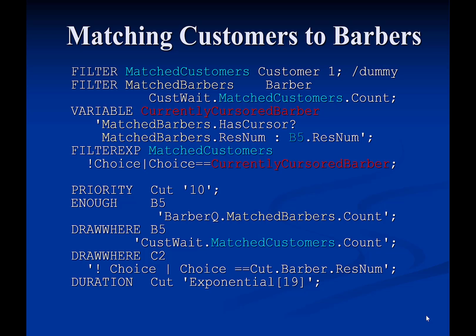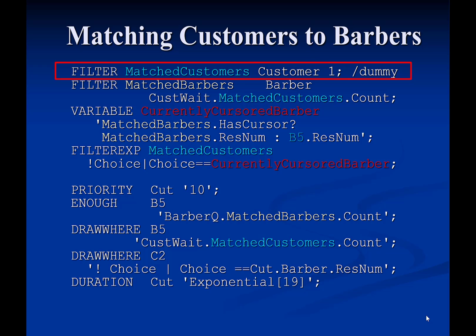Combi activity cut can start when the enough expressions for link C2 and B5 are true. C2 has the default enough expression that returns true when queue cast wait is not empty. This means that resource matching for both barbers and customers is performed by the enough expression for link B5 that draws barbers. The enough expression for link B5 makes indirect use of two filters, matched customers and matched barbers, that cross-reference each other and create a chicken and egg problem.